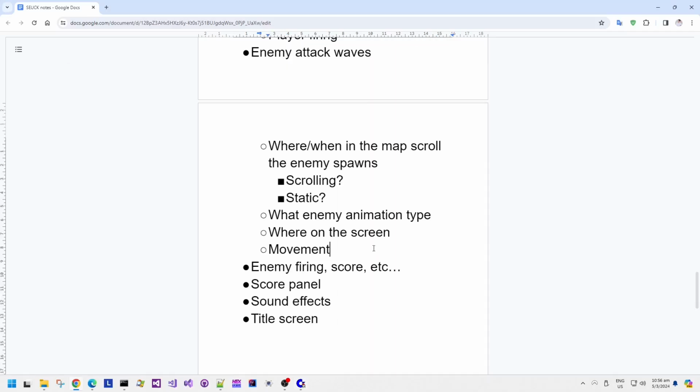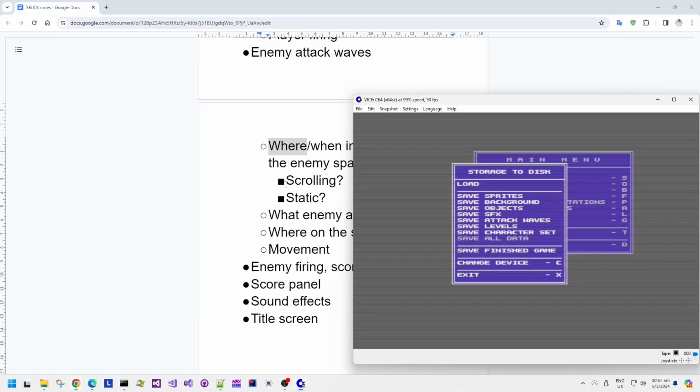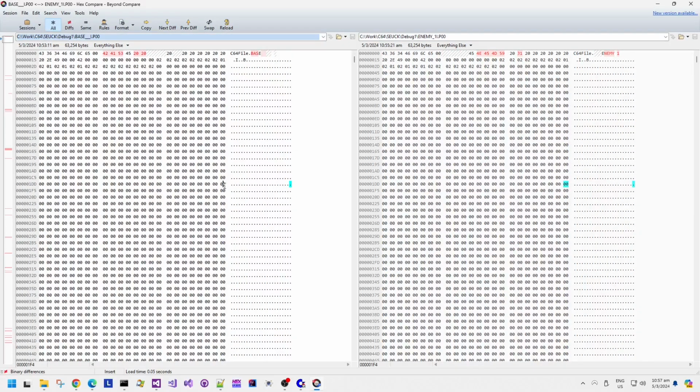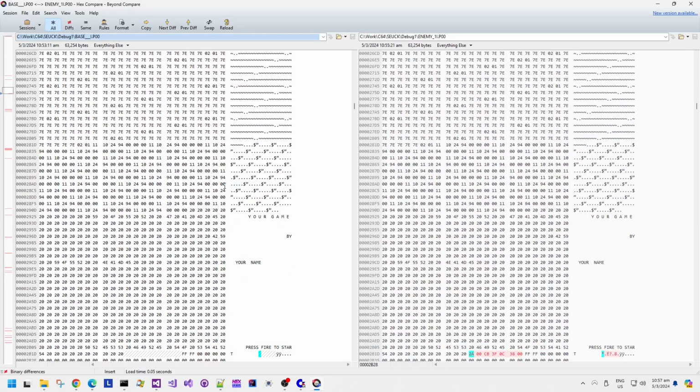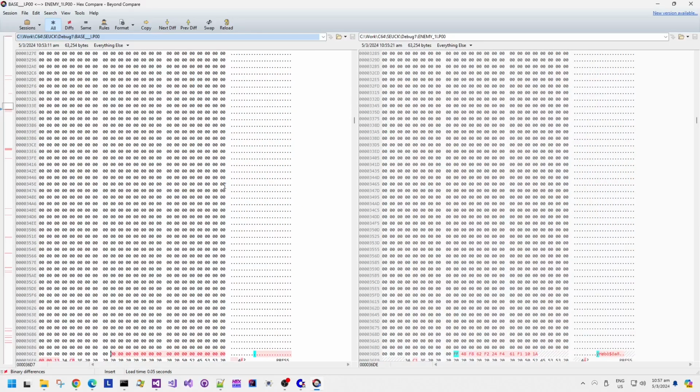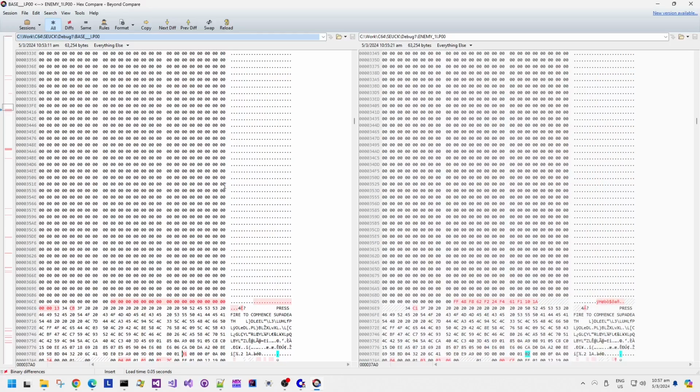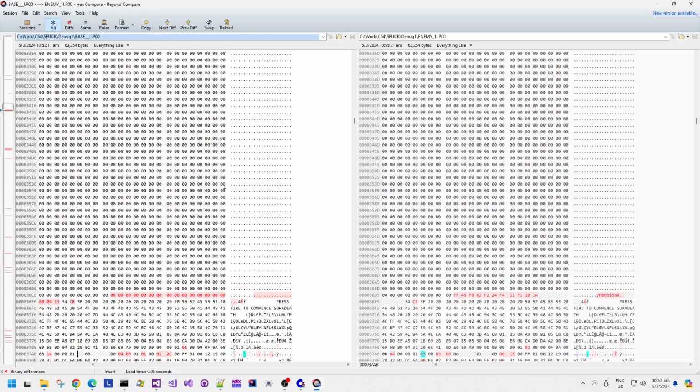So the data that I've been changing touches on all of these different types of data, so that's what we should be expecting to see when we do a binary difference of these all data files. If you've watched my previous videos, this binary difference tool should be very familiar by now. There's only 2 bytes changed here. I don't think that that's important. Again, there's only 2 bytes changed there as well. There's a larger sequence of bytes changed there, and then there's a larger sequence of bytes changed there as well.